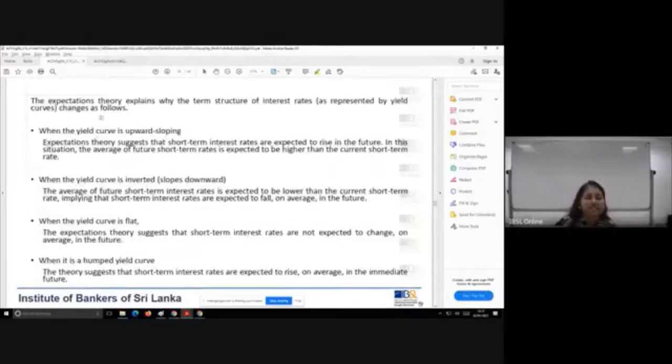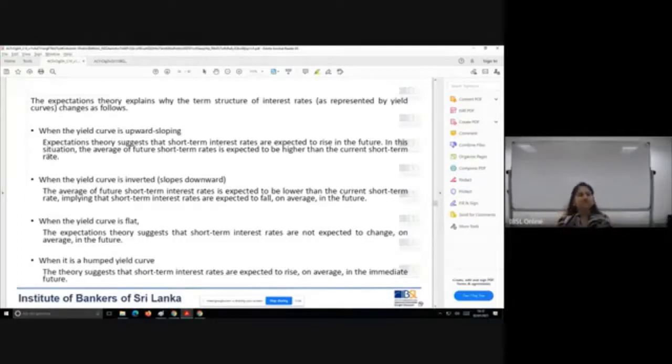So expectation theory explains term structure changes in the following way. If the yield curve is upward sloping, the expectation theory suggests the short-term interest rates are expected to rise in the future, and therefore the average of future short-term interest rates is expected to be higher than the current short-term rates. And because of this, the yield curve is upward sloping.